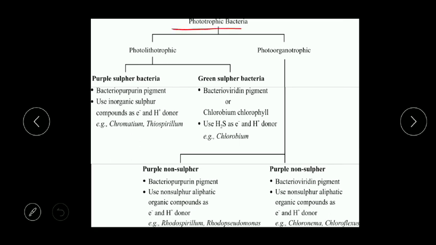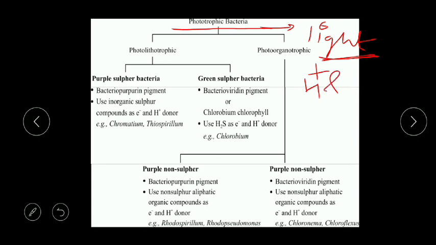So first we start with the phototrophic bacteria. Dear students, please understand that phototrophic bacteria are those bacteria which synthesize their food in the presence of light. They need light for synthesis of food. So light is acting as an energy source, but for synthesis of food only light is not required. They need some hydrogen and electron carrier as well.